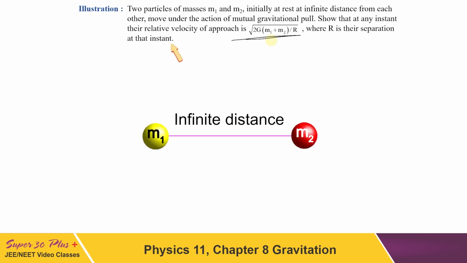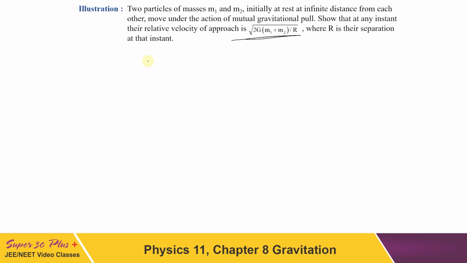Okay, let us start with the gravitational force. If I write the gravitational force on m1 due to m2, which is at separation r, it can be written as F1 is equal to G m1 m2 upon r square. Now the acceleration of m1, which I am denoting by a1, has to be equal to F1 upon m1, which is G m2 upon r square.